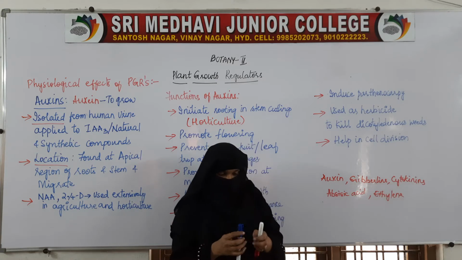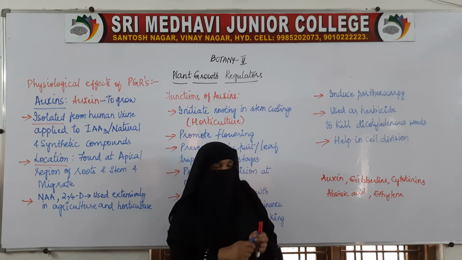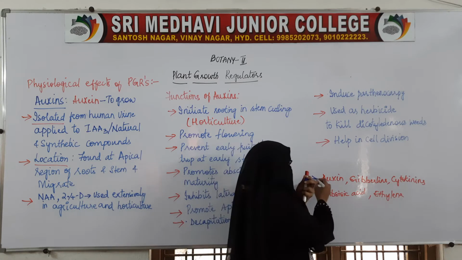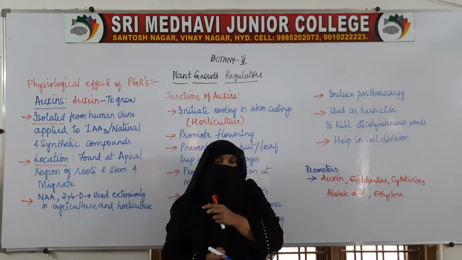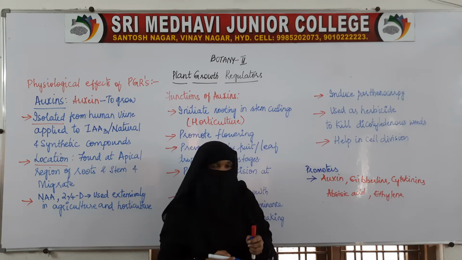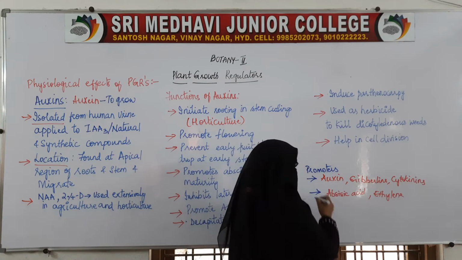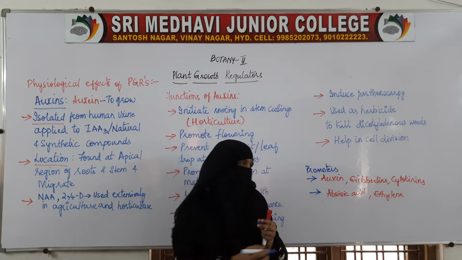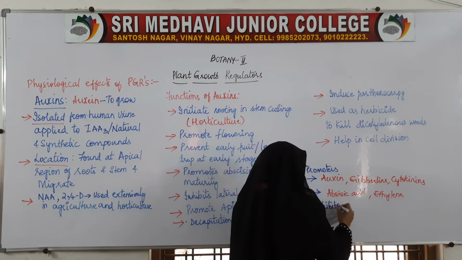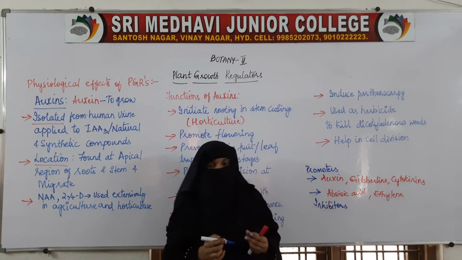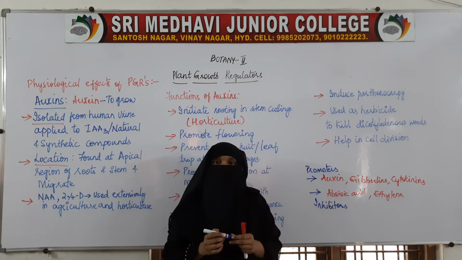Out of these, based on the functions they perform, these 3 are classified as promoters. Auxins, gibberellins and cytokinins have been classified as promoters, and these 2, abscisic acid and ethylene, are classified as inhibitors. Promoters and inhibitors, depending on the function they perform.